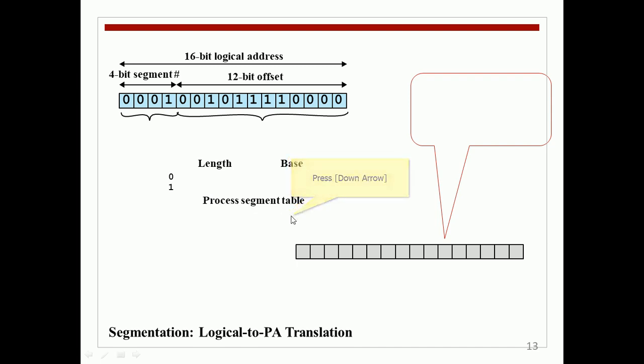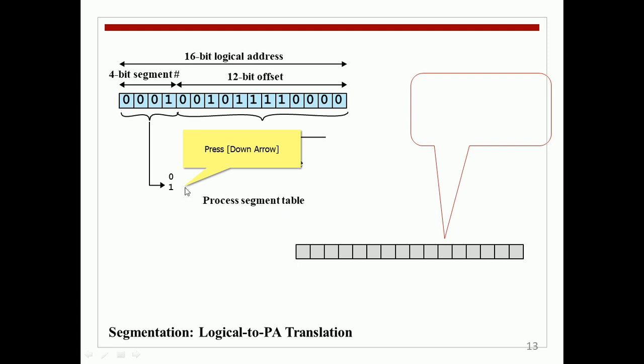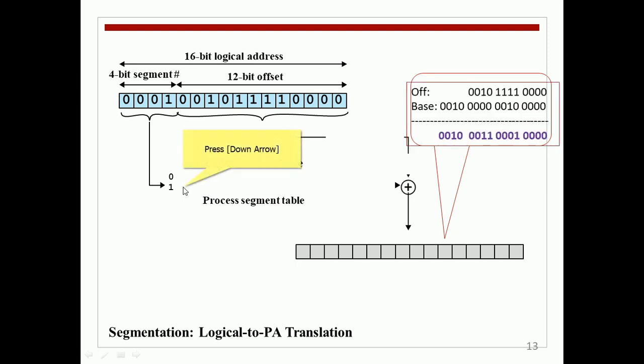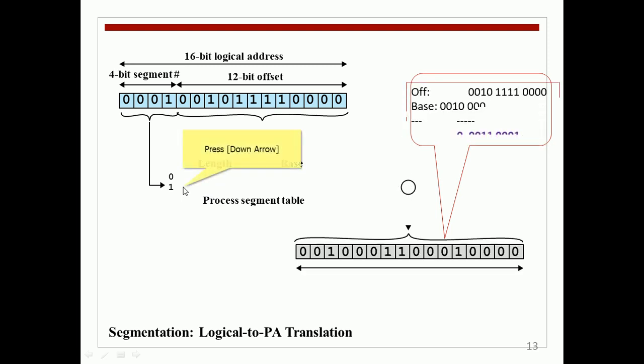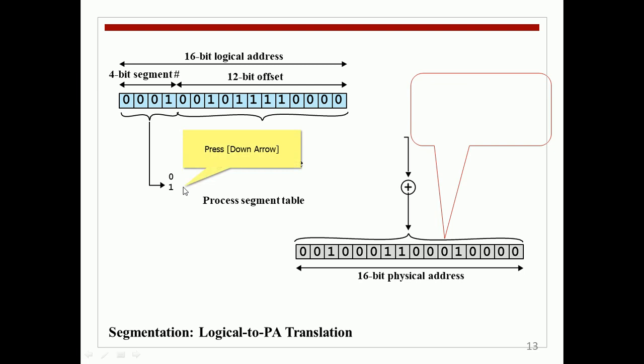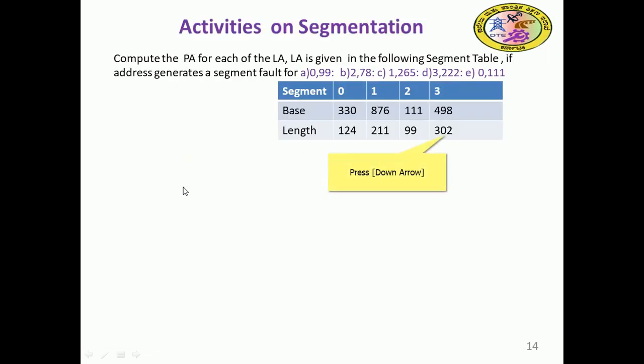These 4 bits will tell the segment number. According to segment 1 in the segment table, it is going to be occupied. Here you can see the computation, and the physical address will be computed. There is a slight animation problem, sorry for that.